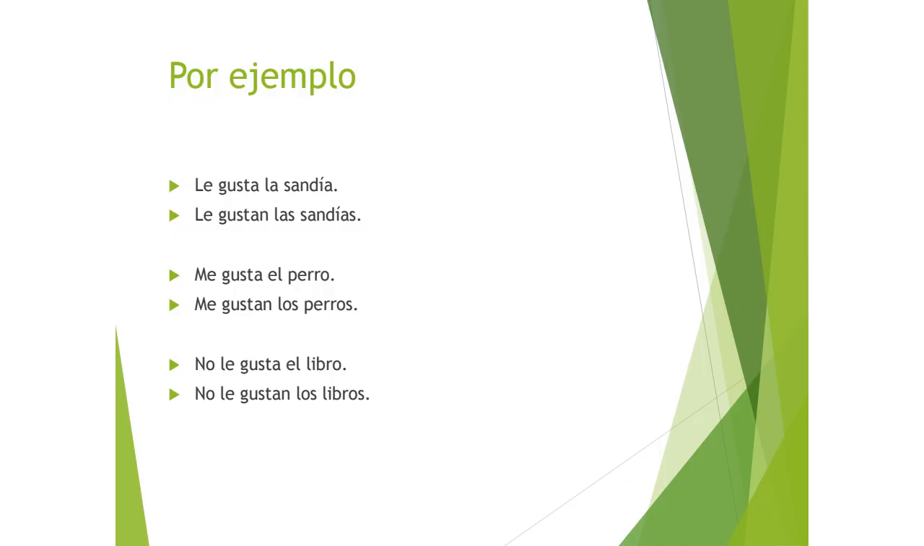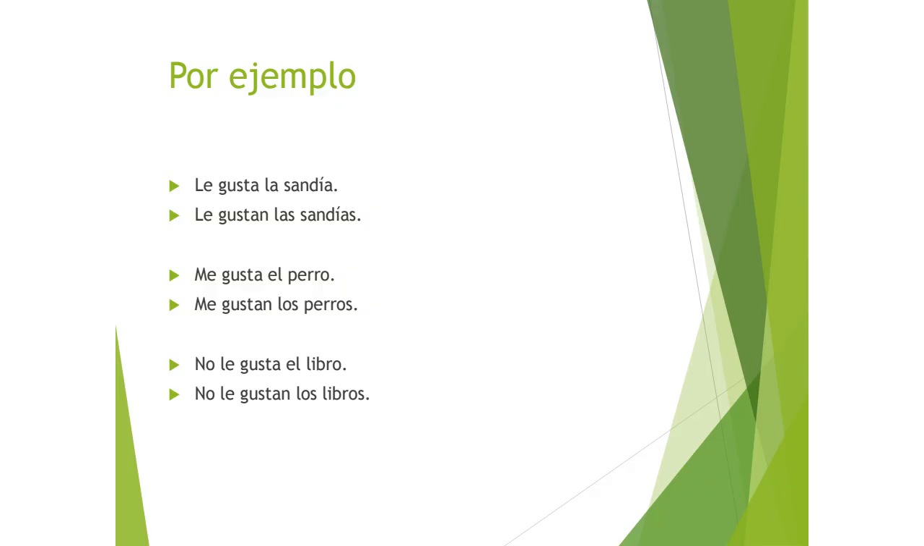Por ejemplo, here are some ejemplos for you, and you can see the difference between when you're talking about a singular noun or a plural noun. So le gusta la sandía or le gustan las sandías. We'll just assume this is he or she. She likes watermelon, or she likes the watermelons. Me gusta el perro or me gustan los perros. So I like the dog or I like the dogs.